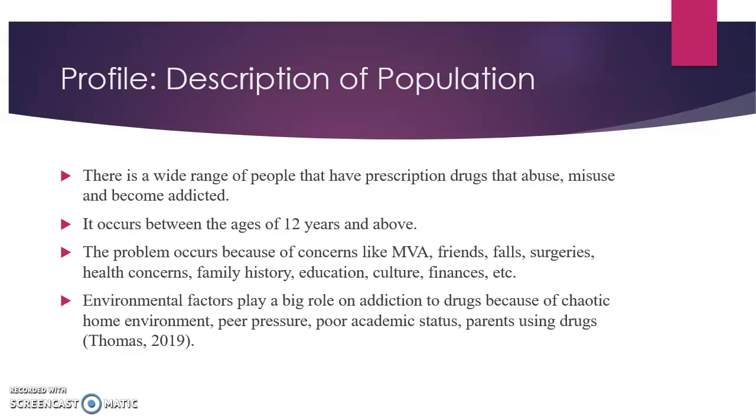The problem occurs because of concerns like motor vehicle accidents, friends, falls, surgeries, health concerns, family history, education, culture, finances, etc. These are a few examples of ways that people can become addicted to their prescription drugs like opiates, medications for anxiety, depression, medications for bipolar disorder, mania, schizophrenia, things like that. And so these are only a few examples of ways that people can become addicted or misuse or abuse prescription